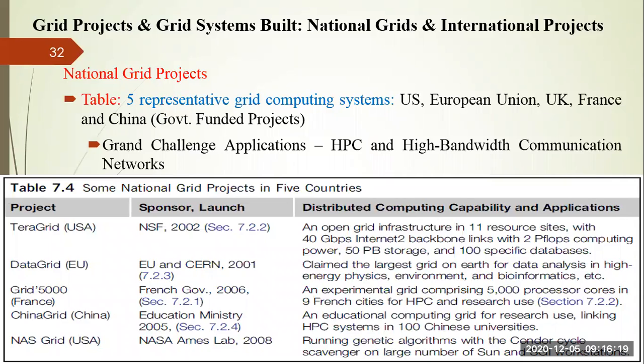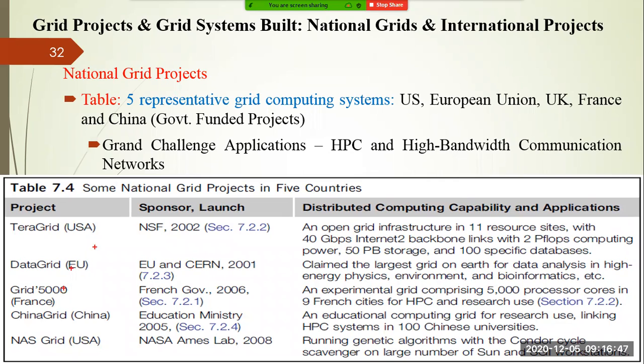So in particular, today we are going to discuss three national grid projects, and these projects are especially from the United States, the European Union, and China. We are going to detail these three. You can see in this table, we are presenting five representative grid computing systems that are offered by various countries.